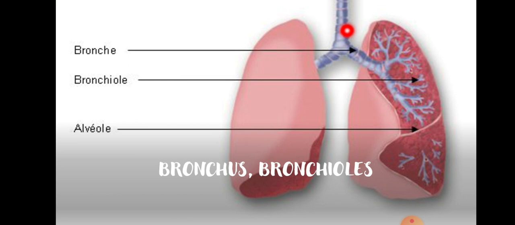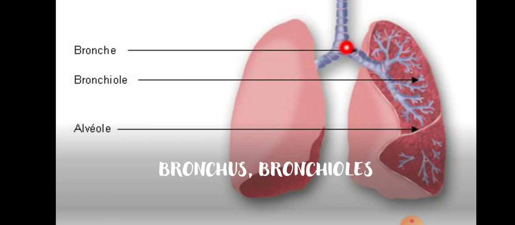At the lower end of the trachea, or windpipe, it divides into two bronchi, one leading to each lung. This bronchus will lead to one lung like this, and the other bronchus will lead to the other lung like this. So this is the trachea, and these are the bronchi. That's it. This is about the bronchi.